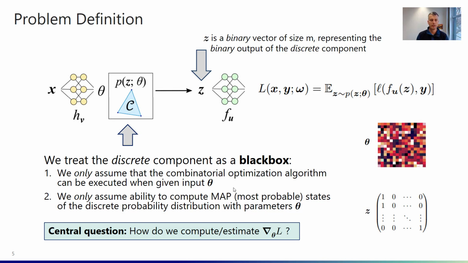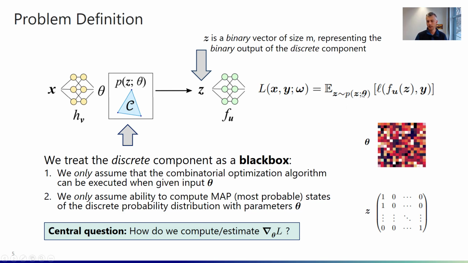So let's turn to the actual problem definition and the kind of setup that we are addressing with our work. So here we have an input x. Again, remember this was in our example before, for instance, an image that's fed into a neural network, h sub v. So v here are the parameters of this neural network. The output are some parameters theta, which are the input to this black box discrete exponential family distribution, from which we then sample or compute a MAP state, and that's fed into a downstream neural network.